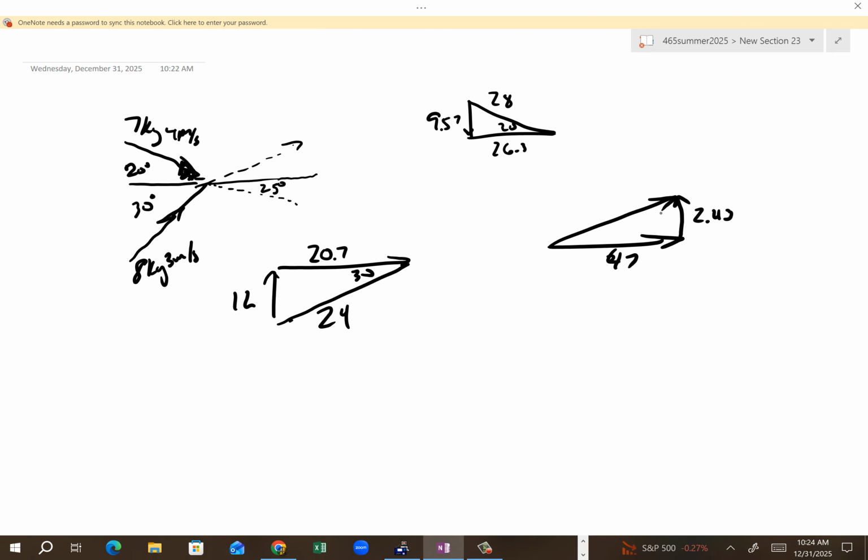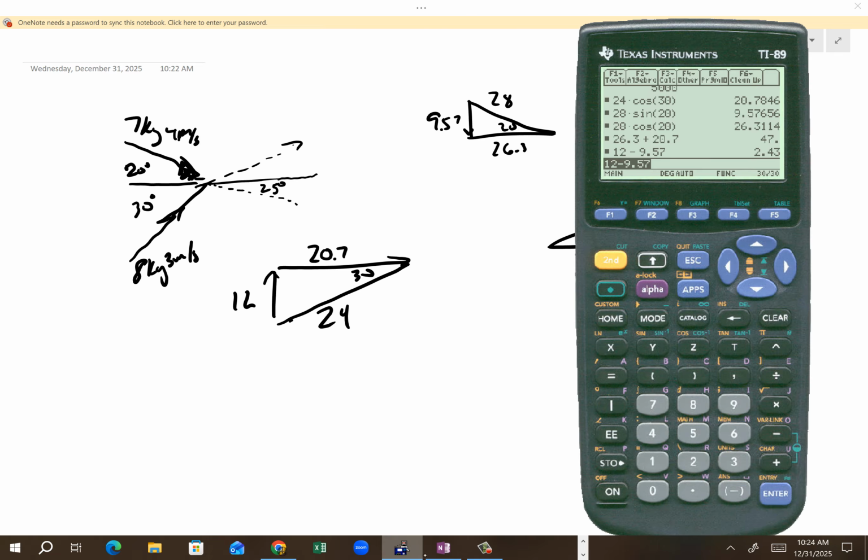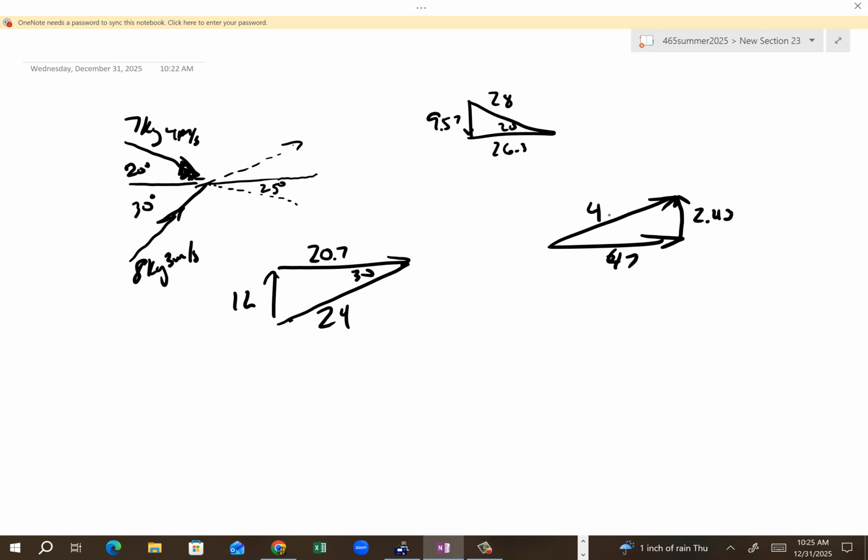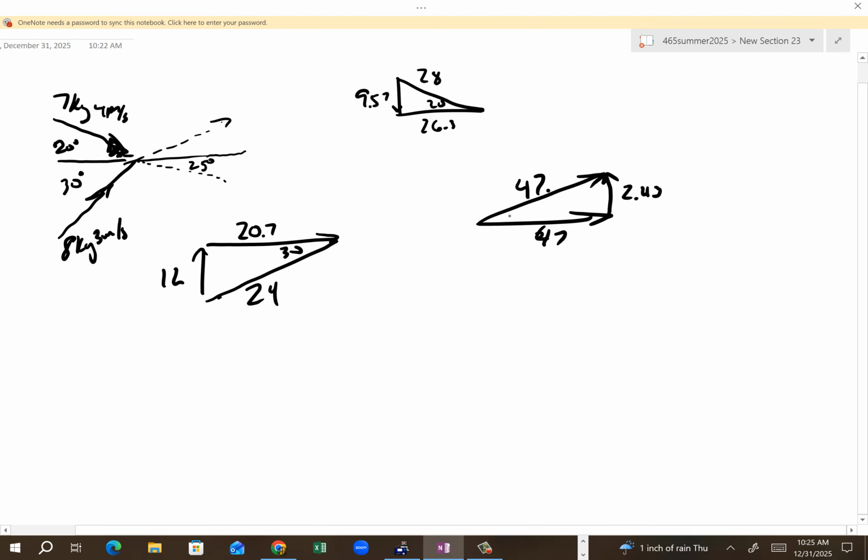And so, can I find this? Yes, of course. So, 47 squared plus 2.43 squared, and then to the 0.5 is 47.0 whatever. Okay, basically 47. And what angle is that on? Well, I don't know. You can leave it like that, or actually I'm not going to worry about it. I'm just going to say there it is. Boom, done.